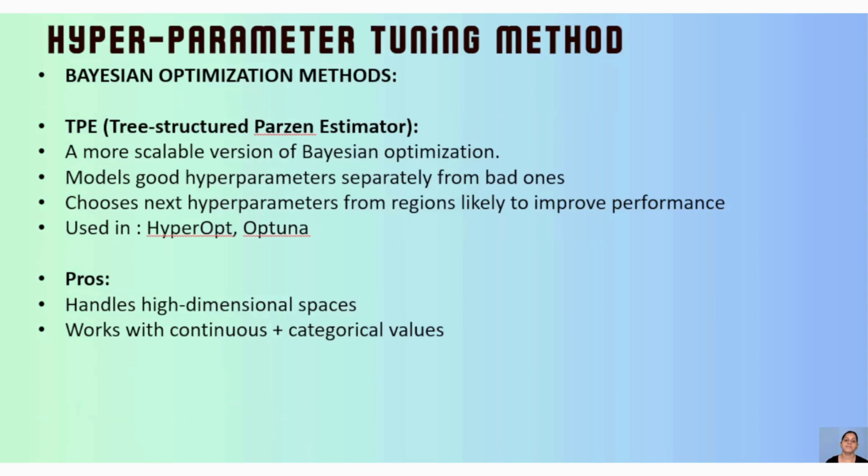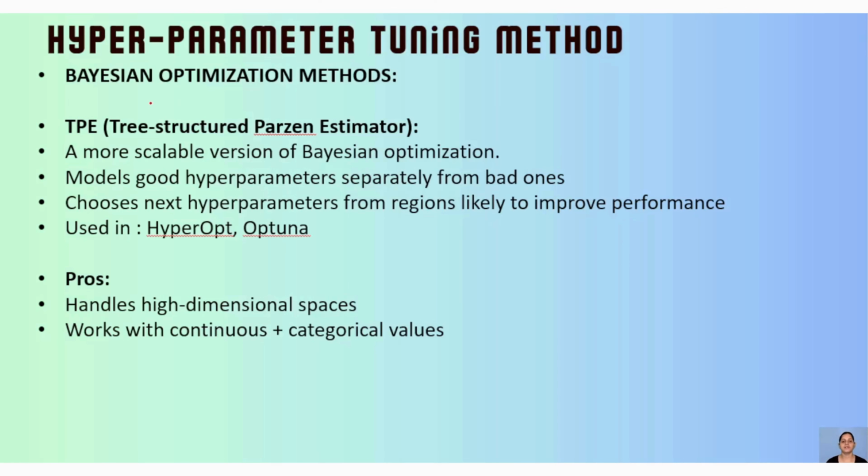Then we have Tree-structured Parzen Estimator, TPE. So the tree-structured Parzen estimator is again a Bayesian optimization. It's a scalable form of that, and it models good hyperparameters separately from bad ones. Because it is going to create tree structures, right? It is going to understand which one I should consider, which one I should not. So it will treat in that way.